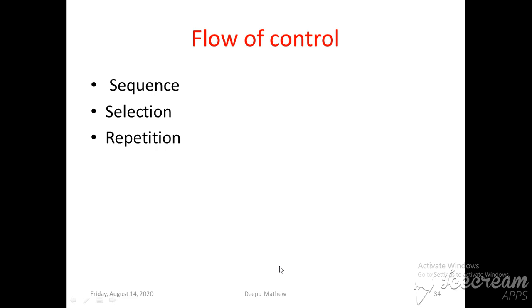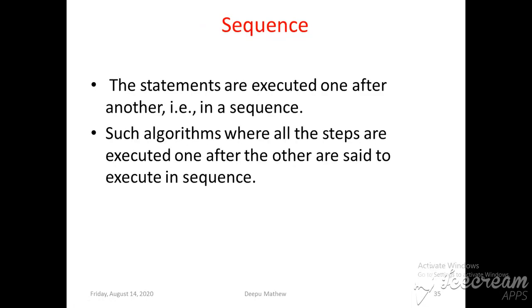Today we are going to discuss the flow of control, or the control flow, of any programming language. The control flows are mainly classified into three types: sequence, repetition and selection. The first one is sequence. Sequence means the statements are executed one after another. Such an algorithm, where all the steps are executed one after the other, is said to be executed in sequence.